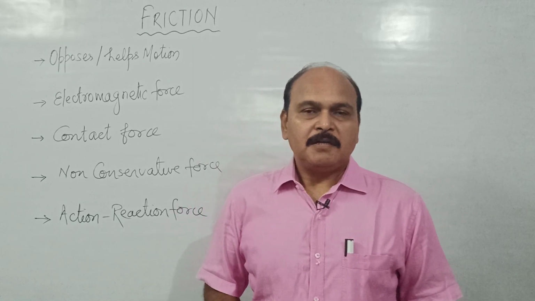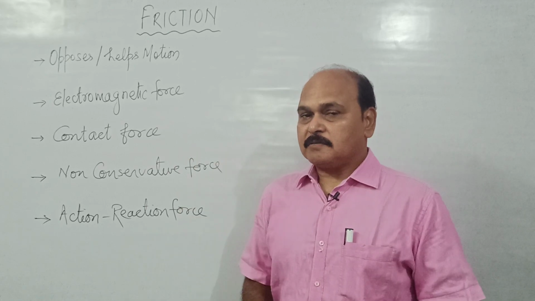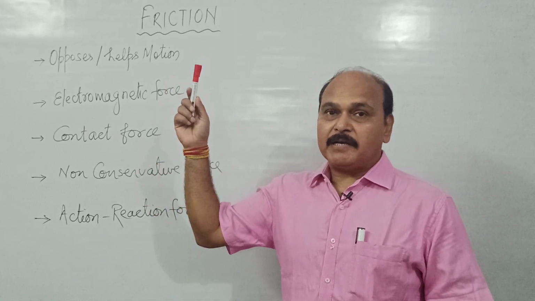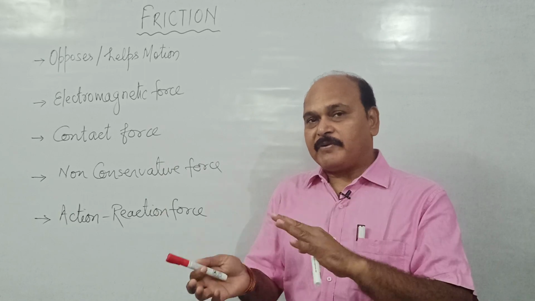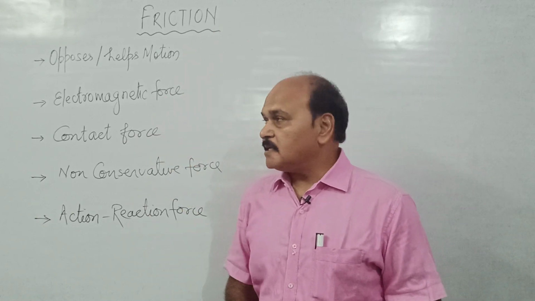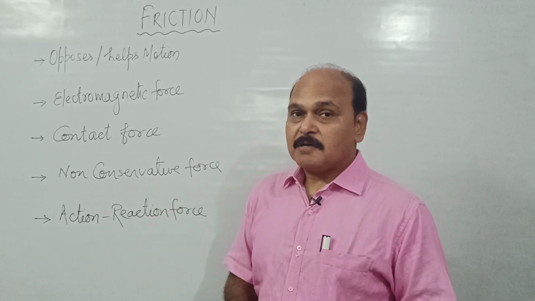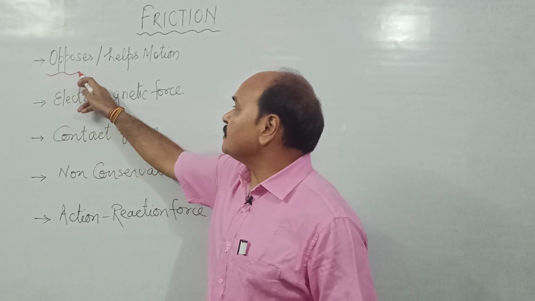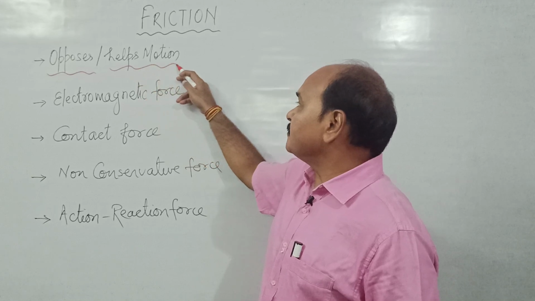What is friction? Children, friction is a force which exists between two rigid surfaces. When an object moves over a surface, horizontal surface or inclined plane, there exists a force between the surface and the body, which is called the force of friction. Force of friction is an opposing force which not only opposes motion but also helps motion. So friction is the force which opposes motion, but at the same time it also helps motion.